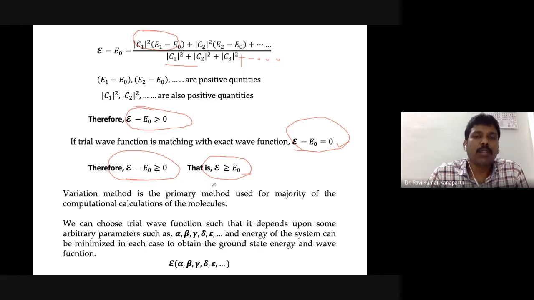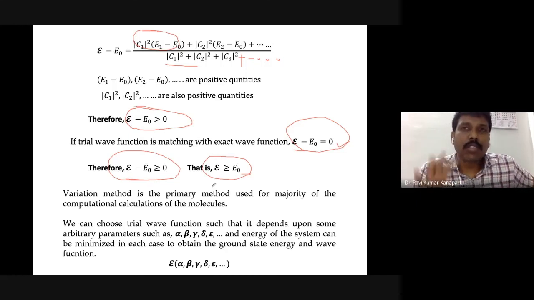Then we can say this is the trial wave function which is giving an energy close to the exact system. That particular wave function you can consider, and then look at it to understand the behavior of the system. So that is the process that is done.